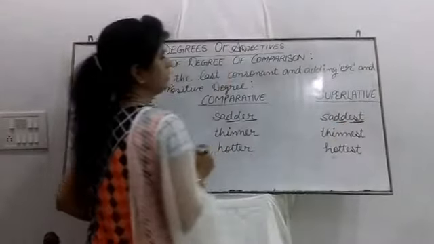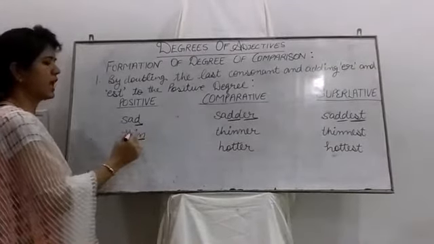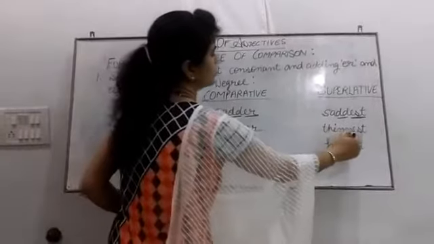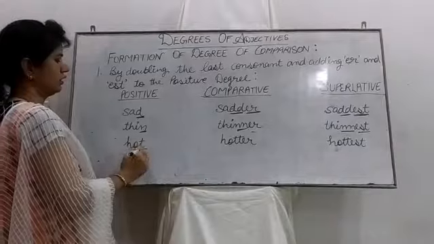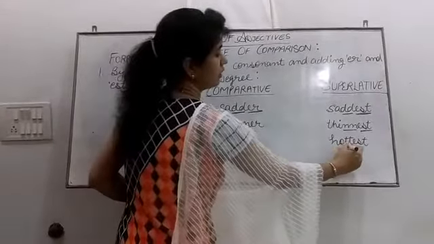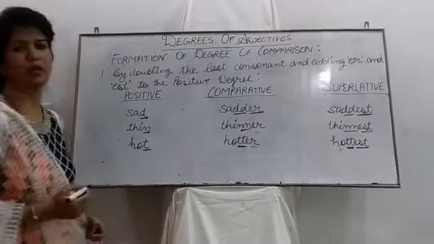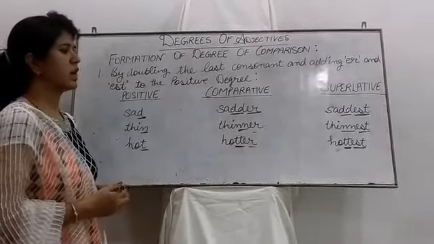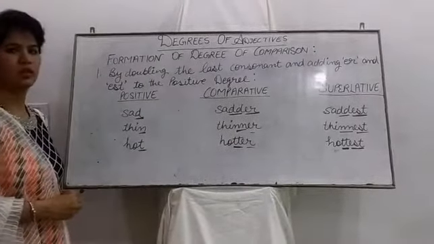is added here. Alright. Next, the consonant N is doubled here and ER is added, and here also N is doubled and EST is added. In hot, double T, the consonant is doubled and ER is added; the consonant T is doubled and EST is added to make the superlative degree. Just like this, fat, fatter, fattest, in these kinds of words the last consonant is doubled. Alright?